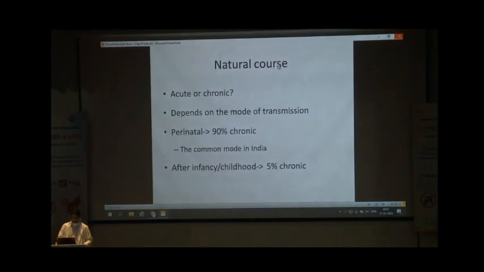So what is the natural course of hepatitis B virus infection? It will go acute or chronic, and it all depends on the mode of the transmission. In case of perinatal transmission, more than 90% go to chronic. That is the most common mode of transmission in India. And if we acquire the infection after infancy or childhood, only 5% will go into chronic and 95% will resolve.